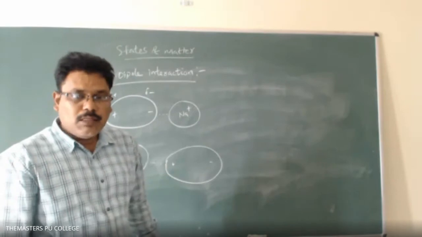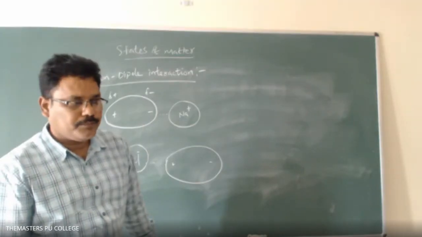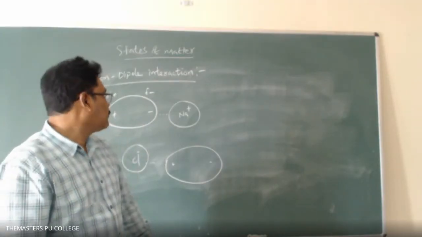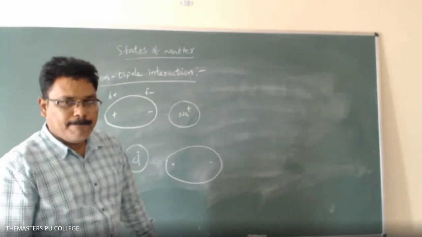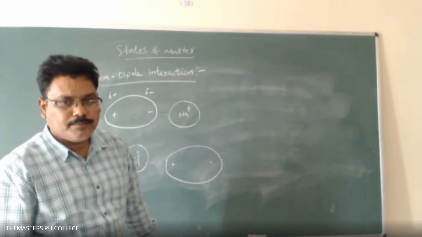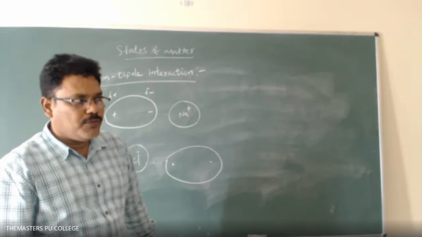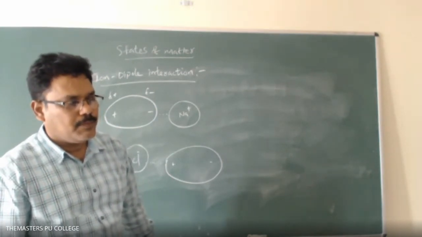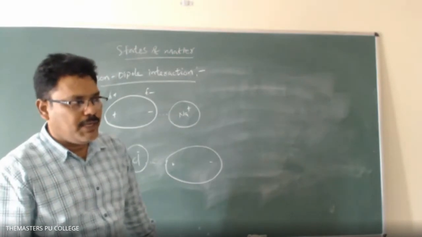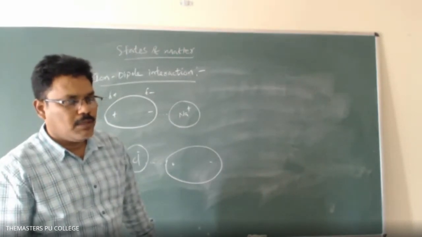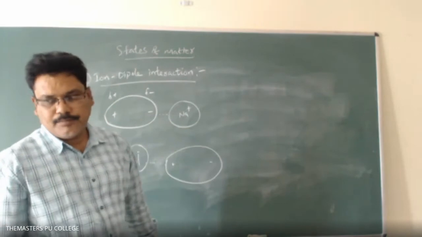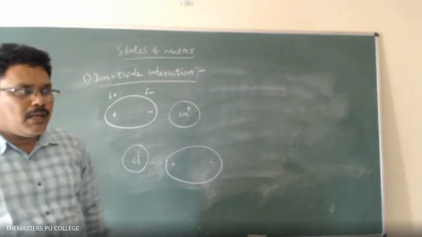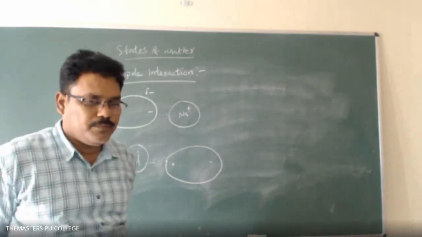Can you please repeat the definition, sir? Definition, write down. The attractive force exists between an ion and a permanent dipole.